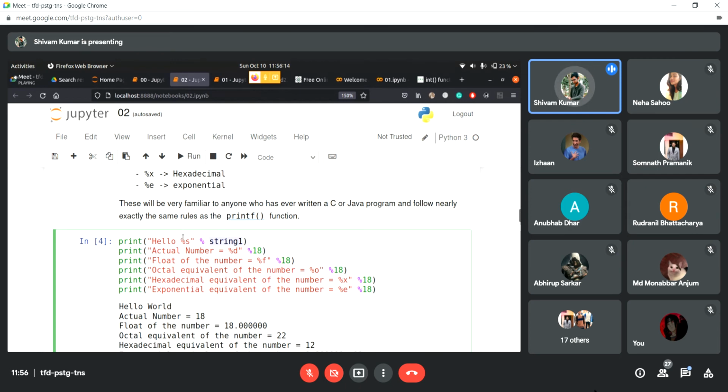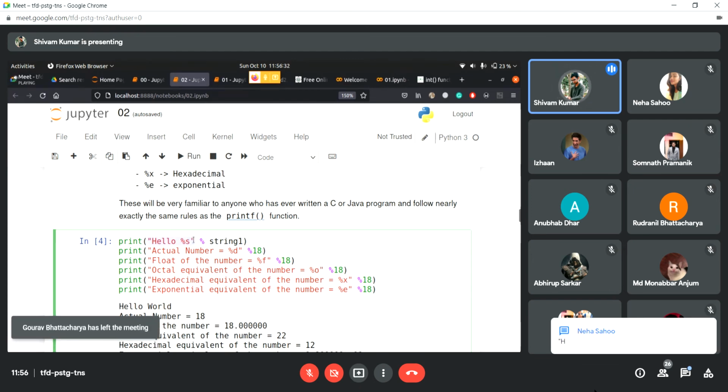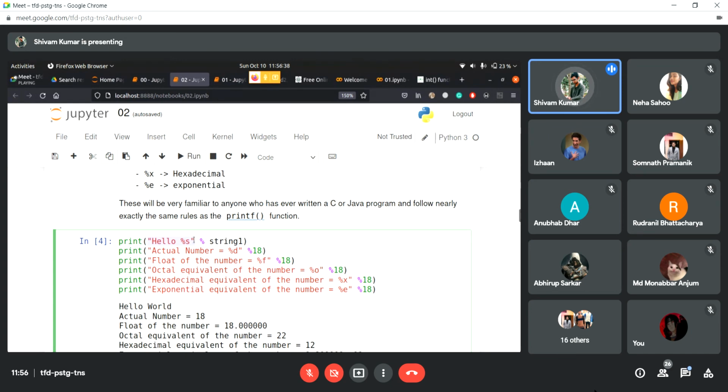So the way you do that is you tell the interpreter that this %s is a placeholder, so it is holding the place for some other string, and that string is string one, right? So when we say that string one is going to come and sit inside this string, the one inside the quotes, it doesn't have a name. We have specifically said that this is a string, so it doesn't have a name. But for your understanding, I'm trying to name it as hello.